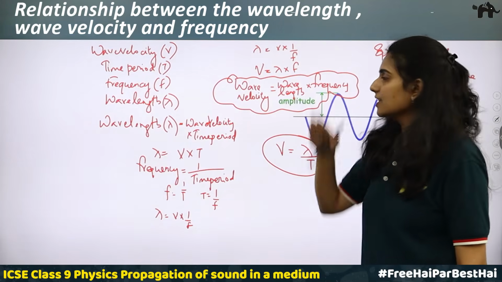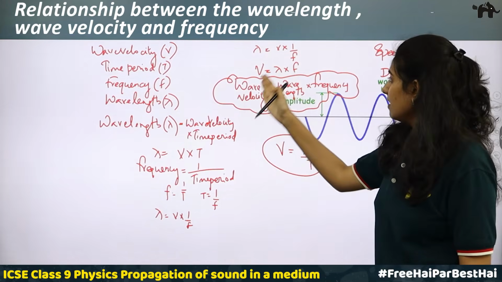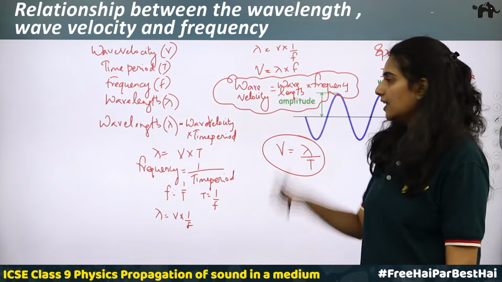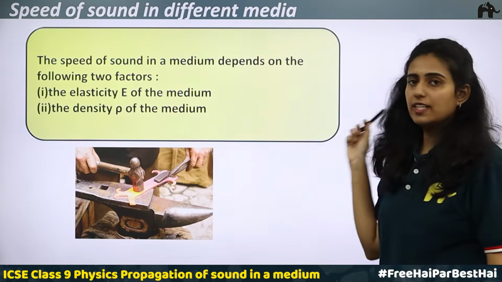If frequency and wavelength are given, you can find the wave velocity. If wave velocity and frequency are given, we can find the wavelength. Okay, the unknown quantity can be determined. Now, speed of sound in different media.